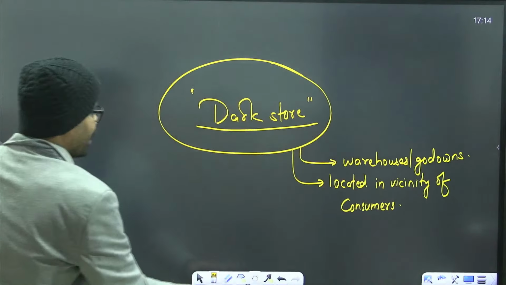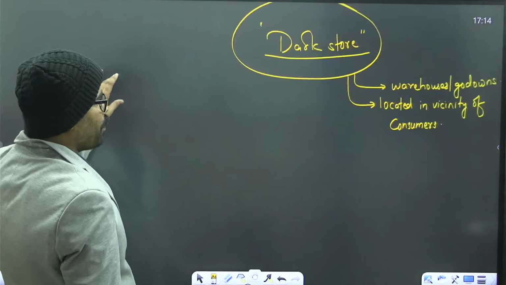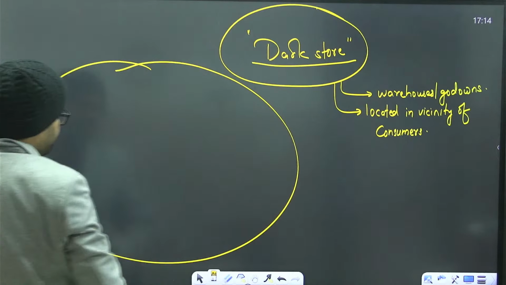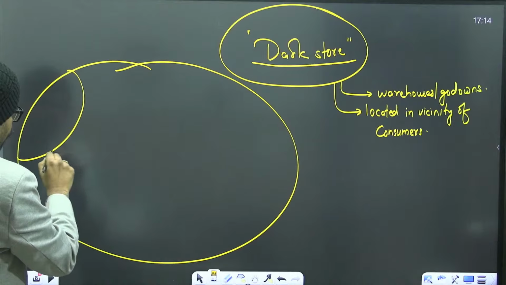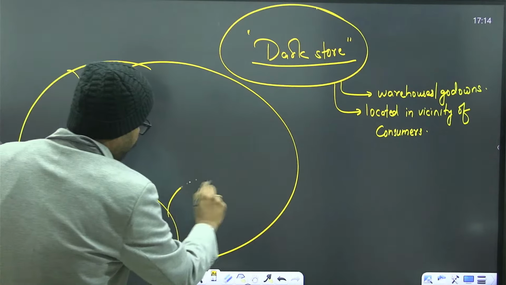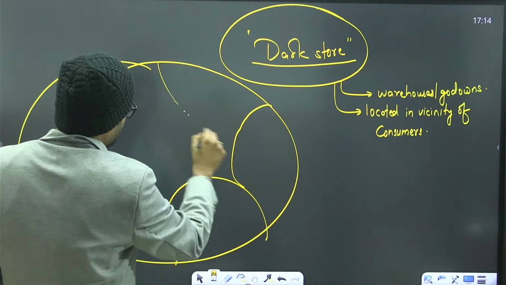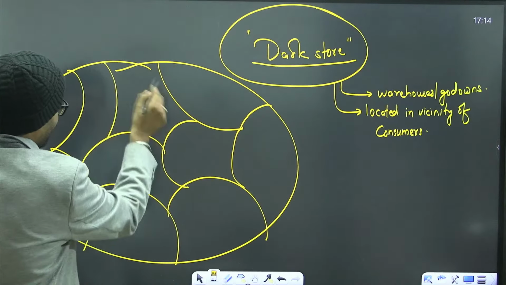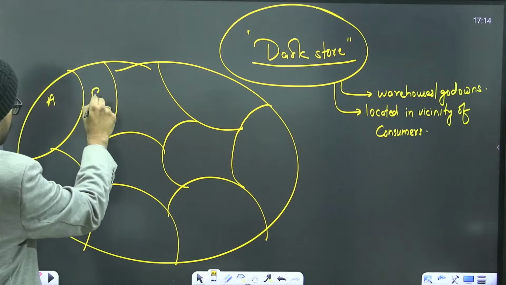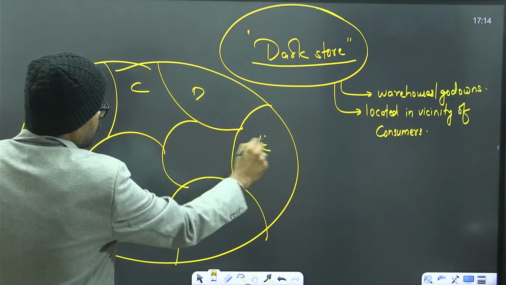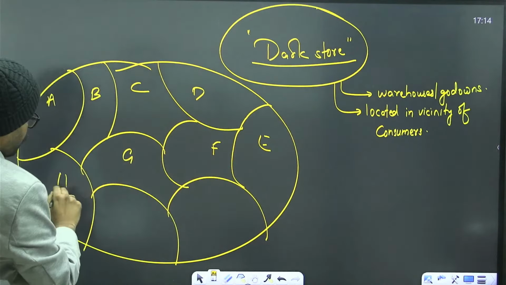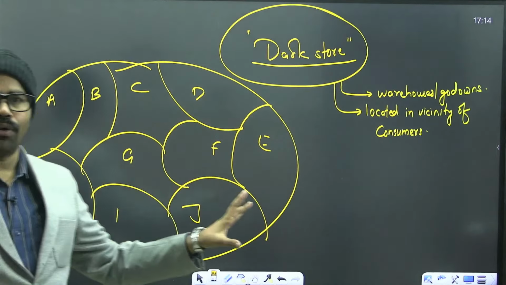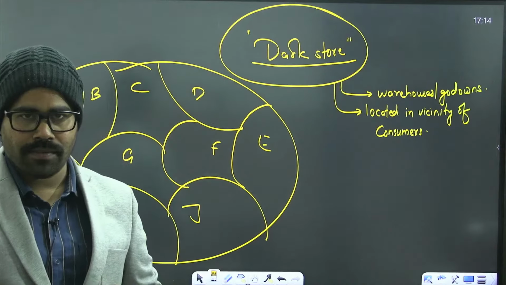Let me give you one idea. How does this entire thing operate? Let's say that this is an entire town. Now there are different blocks in this town. There are different areas, like A, B, C, D, F, G, H, I, J. So let's say that this is one town and there are different areas.